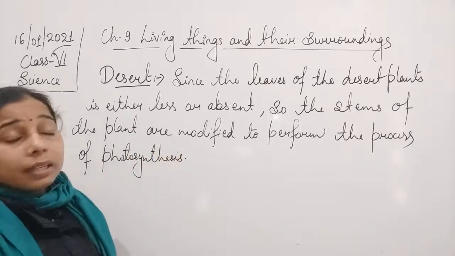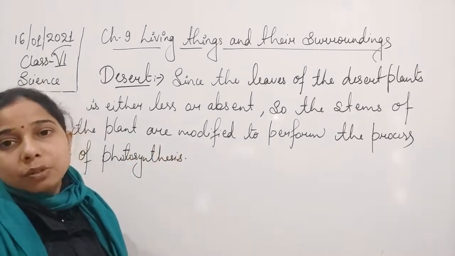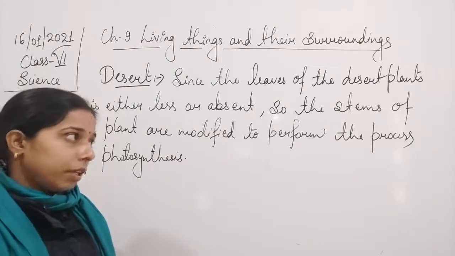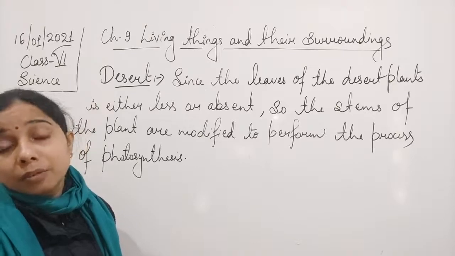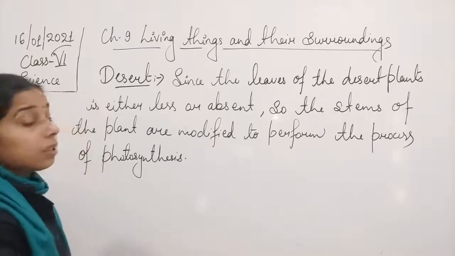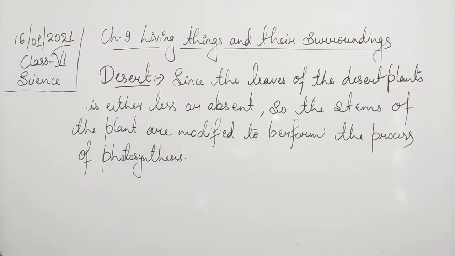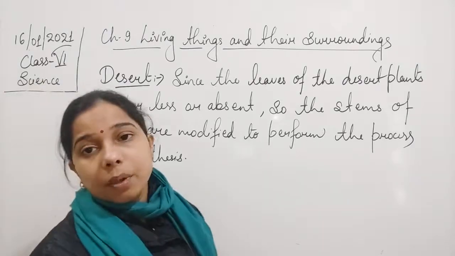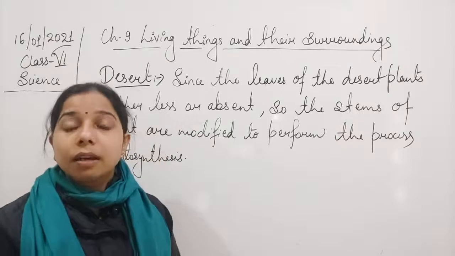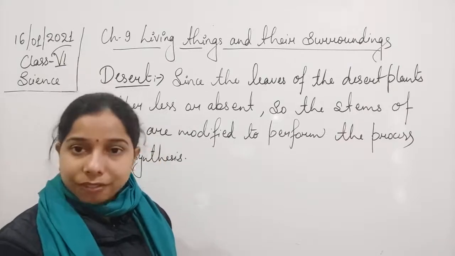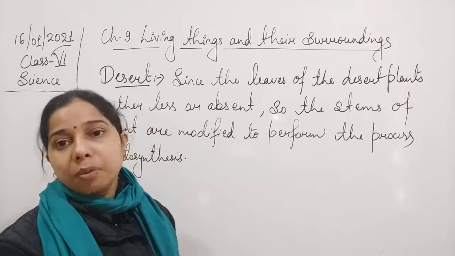Okay, so we can say that the leaves of this desert plant are very few, or not present at all, or they have been converted into spines. So it is the stem only which performs the process of photosynthesis, because the stem of the desert plant is green in color, and if it is green in color, it is going to perform photosynthesis.